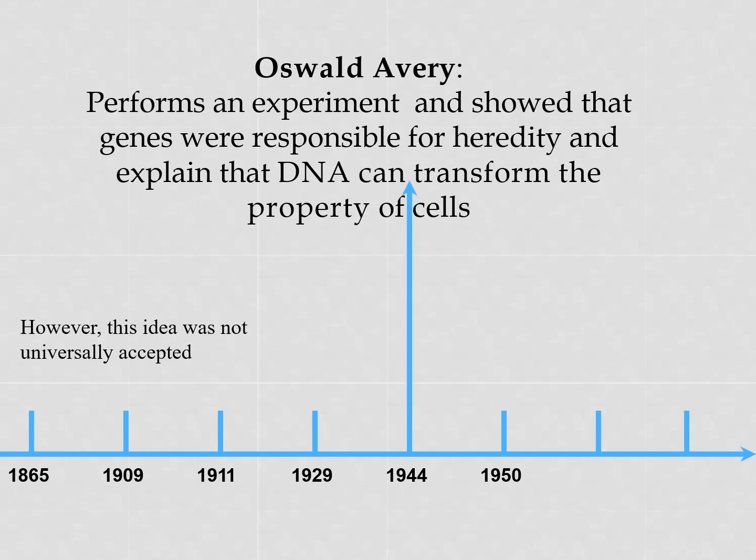And during 1944, I think we all know that, and you all studied in your school that he performed an experiment and showed that the genes were responsible for heredity, and he explained that DNA can transform the property of the cell. So the DNA is the whole material. It's responsible for heredity, and DNA can transform some of the properties of the cell. It will transfer to another generation through the DNA.